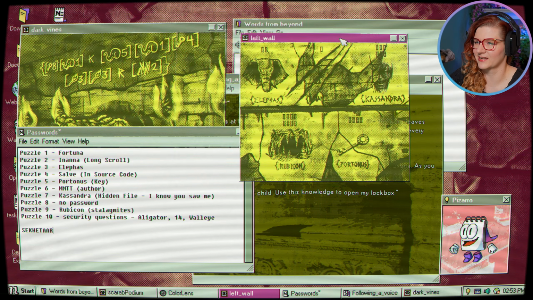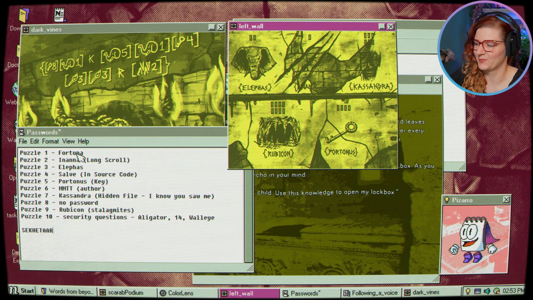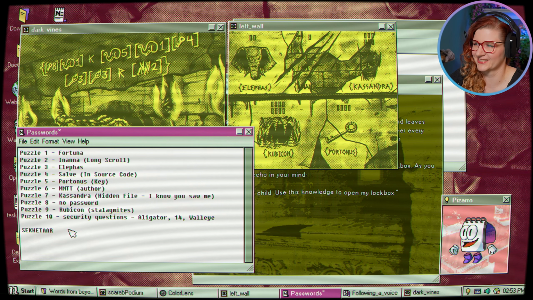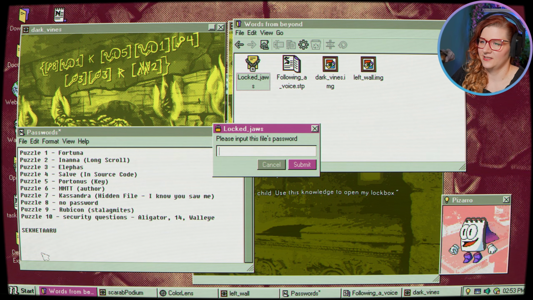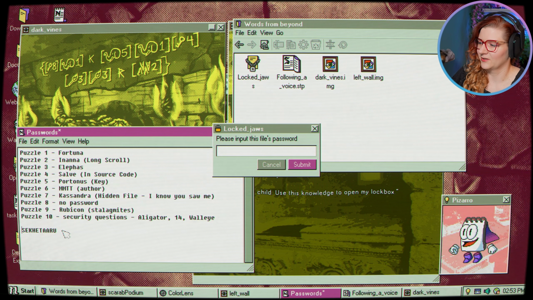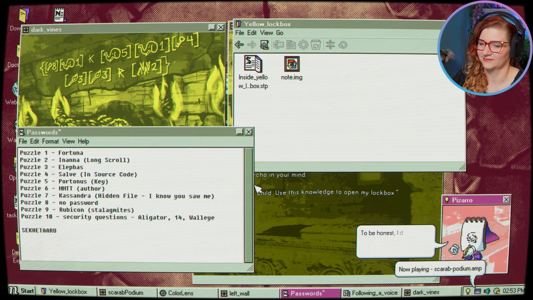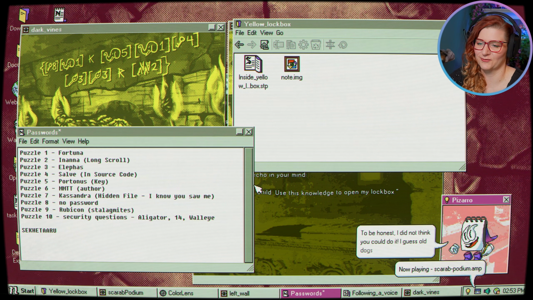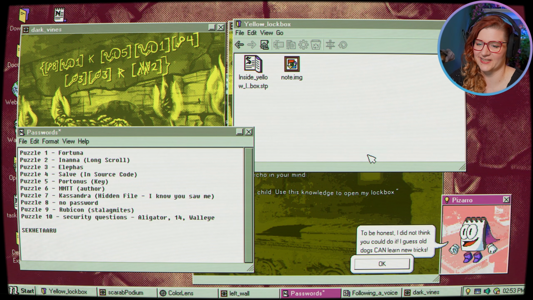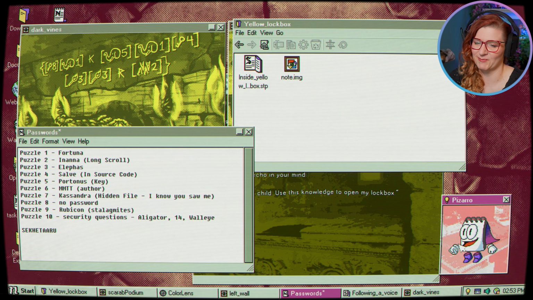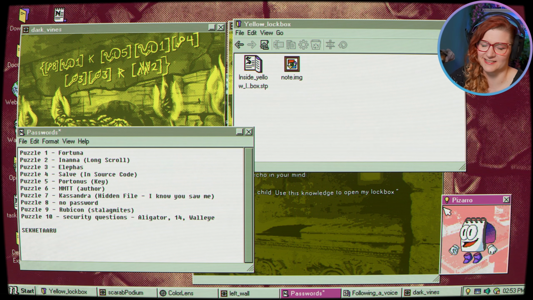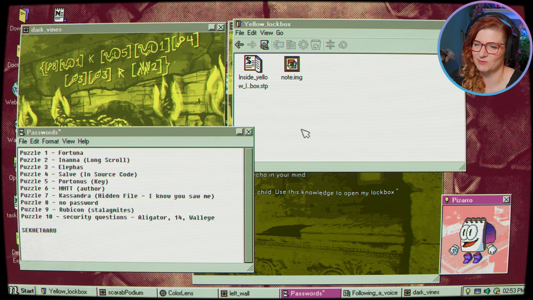I guess we could be looking at this rather than my notes, but I already made them, so now I'm gonna use them. I spent time on this. So, Tektaru? Sounds like some sort of Egyptian name. Okay, well, let's see if that's the password there, or am I not able to count? To be honest, I did not think you could do it. I guess all dogs can learn new lyrics. Okay, I think Pizarro still thinks it's talking to our uncle. So at least we know he can't see us.